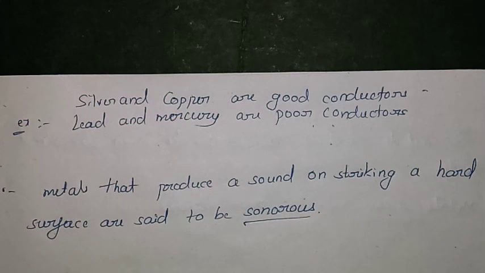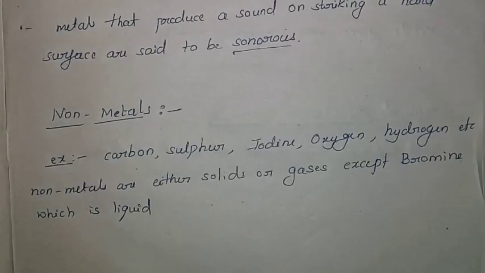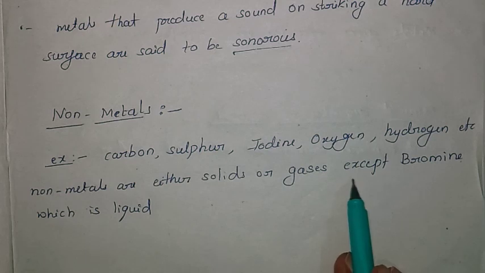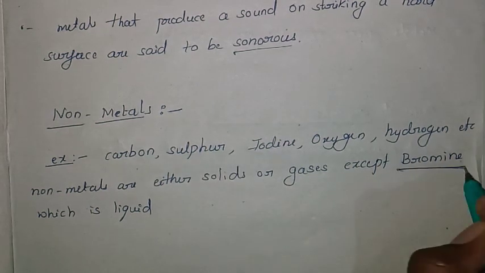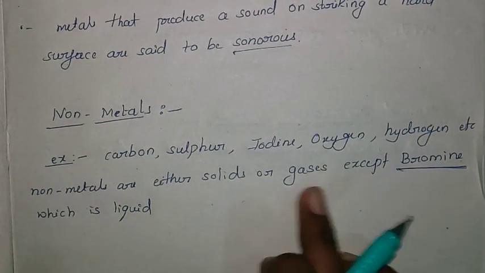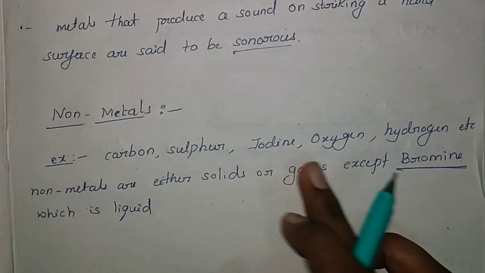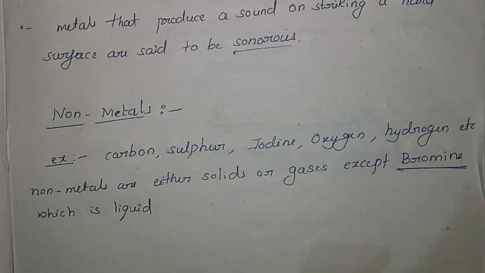So remember that. Write non-metal as a heading, and write the examples. Remember the examples of non-metals, and remember bromine is the non-metal present in the liquid state. Other than that, all non-metals are present in solid or gaseous state.